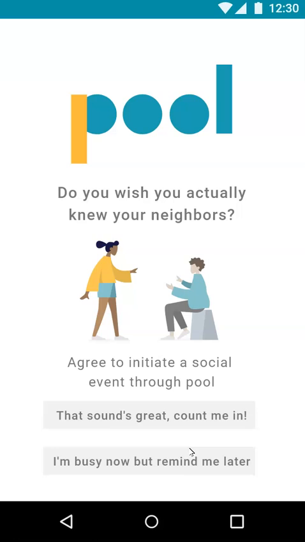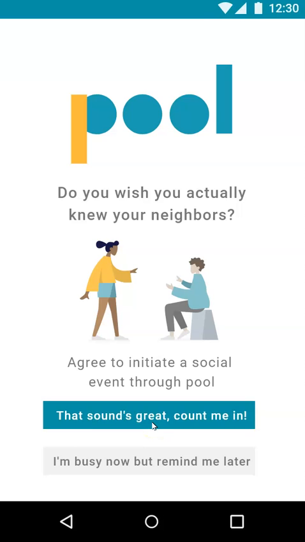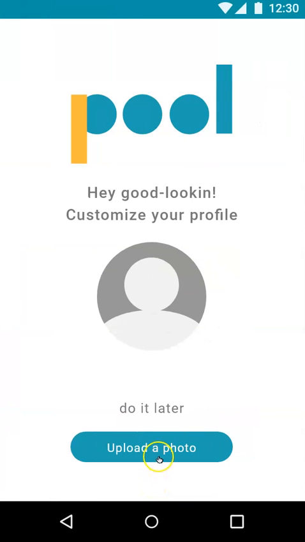Now, this app relies pretty heavily on user participation. We want to encourage people to host events, suggest gatherings. So we try to use gentle language to encourage, but not make them feel like they're obligated to do anything.